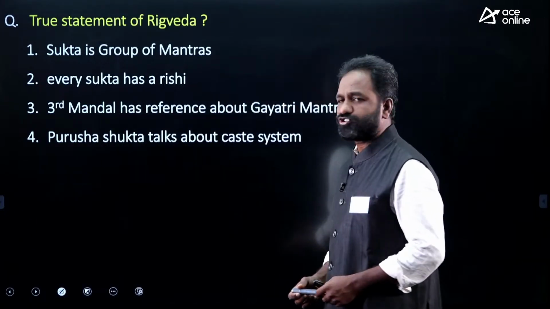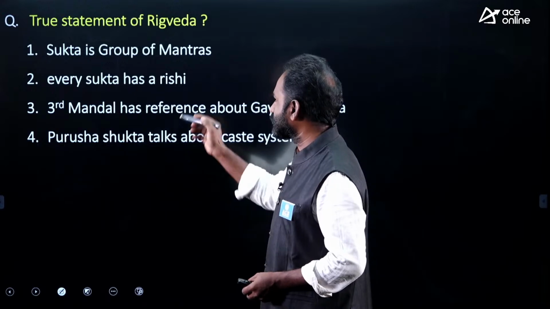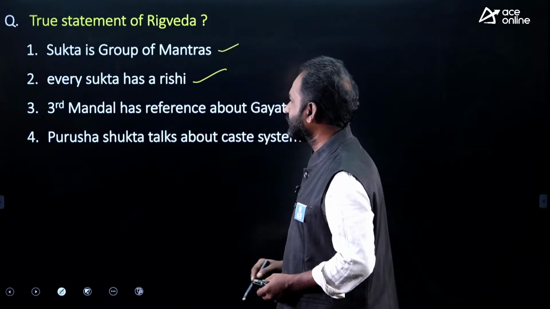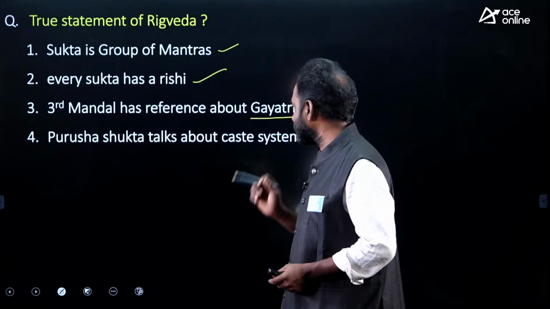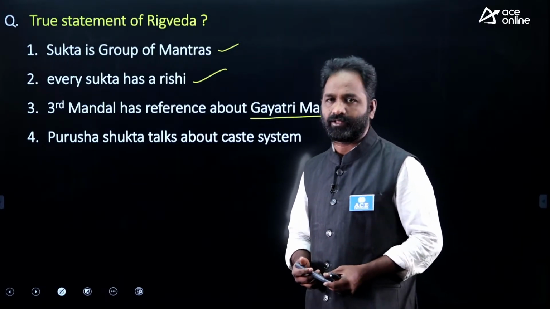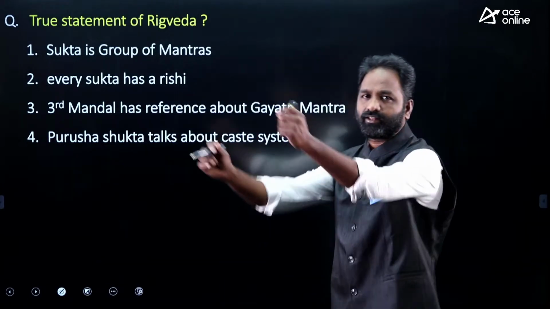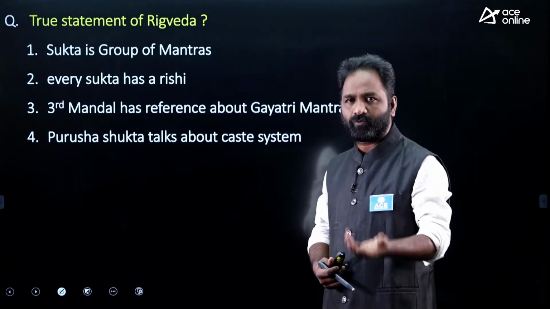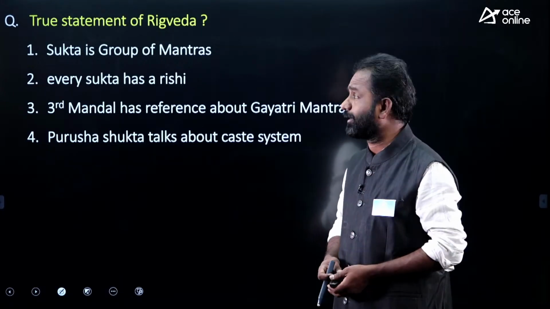Okay, so the true statement about Rigveda. Sukta is a group of mantras. Every sukta has a rishi, and the third mandal has reference to the Gayatri mantra. Purusha Sukta talks about the caste system. This question is exclusively about the Rigveda. So which of the following statements is true about Rigveda? Everybody knows that we have 4 Vedas, so out of the 4 Vedas, this question is exclusively talking about Rigveda.